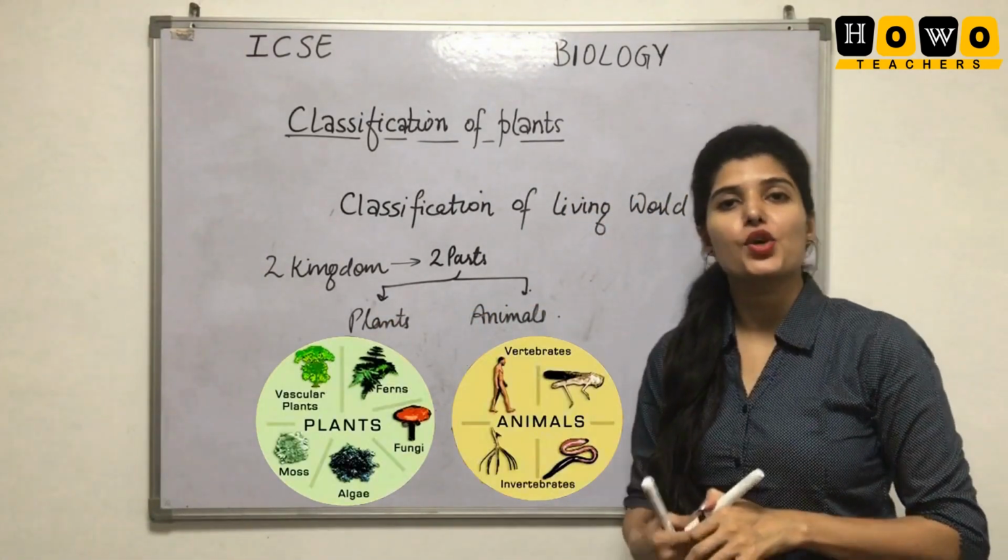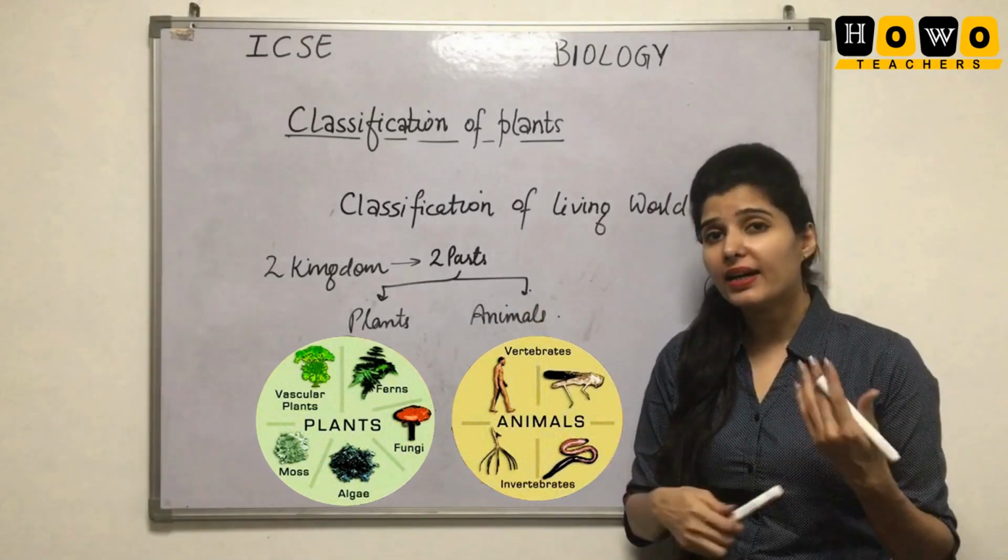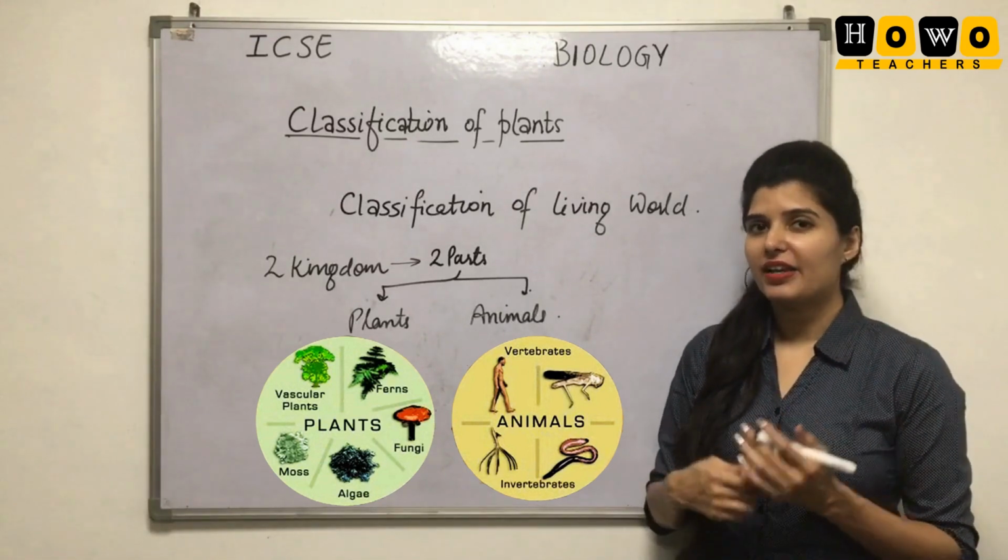The two parts were the plants and the animals. This is how the earliest scientists classified the living things.